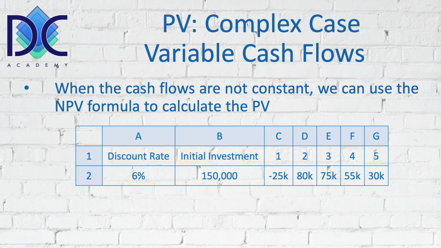Now, when we look at a complex case, it becomes a little bit more complex because we have an initial discount rate, and we have an initial investment we will not use in this case because we're only looking at the present value of future cash flows, and we have those cash flows. We have a cash flow at the end of year 1 of minus 25K, at the end of year 2 of 80K, at the end of year 3 of 75K, at the end of year 4, 55K, and finally, we have 30K at the end of year 5.